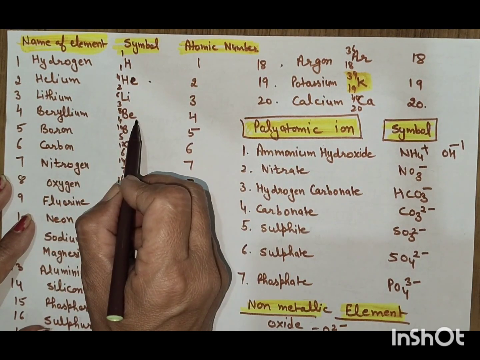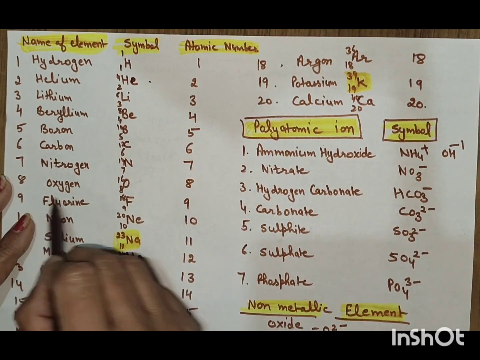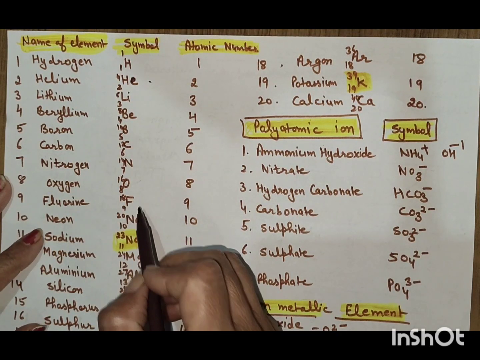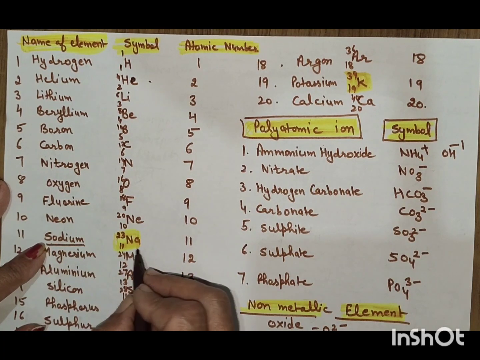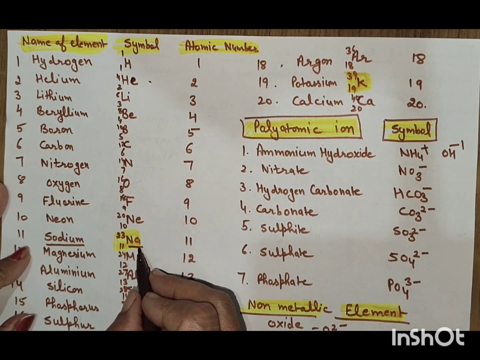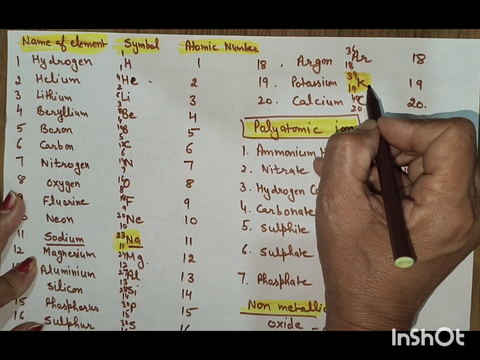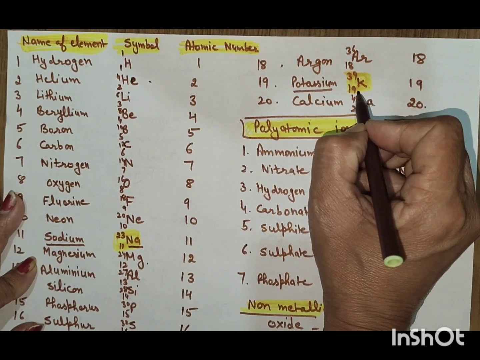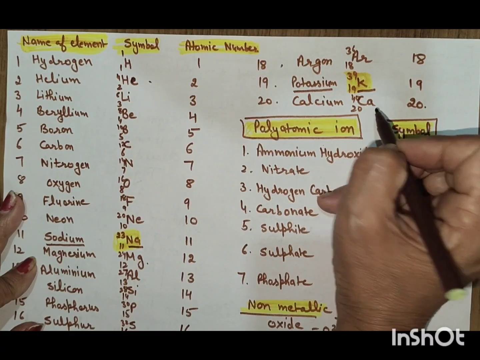Lithium Li, beryllium Be, boron B, carbon C, nitrogen N, oxygen O, fluorine F, neon Ne. Sodium has a different symbol, Na, not taken from the name. Magnesium Mg, aluminium Al, silicon Si, phosphorus P, sulfur S, chlorine Cl, argon Ar, potassium K. Potassium also has a different symbol. Potassium is K. Calcium is Ca.